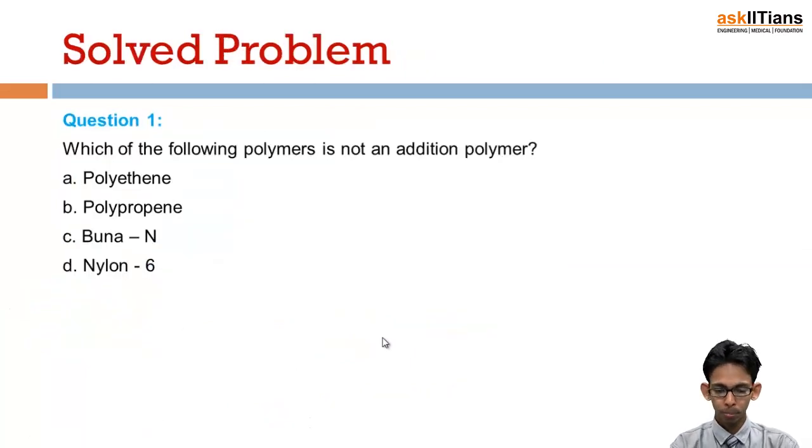Now there is a solved problem. Which of the following polymers is not an addition polymer? Polythene is an addition polymer, propylene is an addition polymer, Buna N, and there is nylon 6. Actually, nylon 6 is the condensation polymer. We have studied Buna N, Buna S. These are addition polymers, so nylon 6 is not an addition polymer. So the correct option is C.